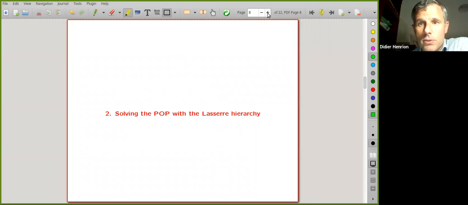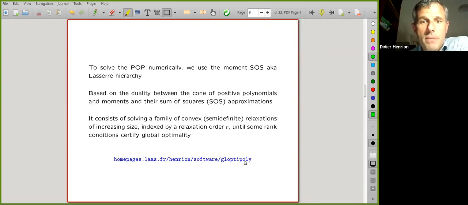Some people know it as the Lasserre hierarchy, and it's also called the moment sum of squares hierarchy. It relies on the duality between the cone of positive polynomials and the cone of moments, and their approximation using polynomial sums of squares and semi-definite relaxation.